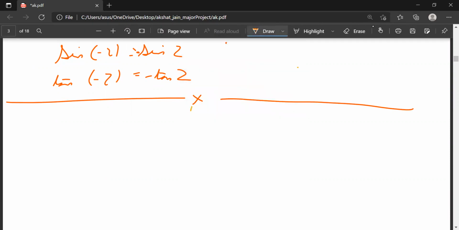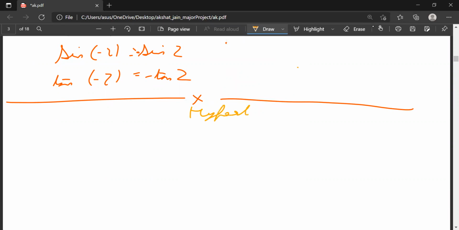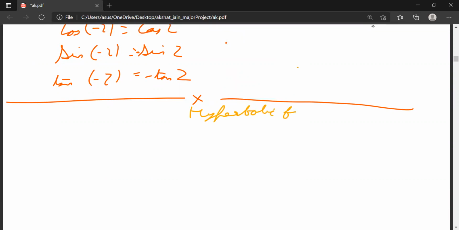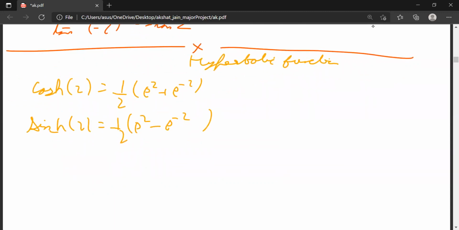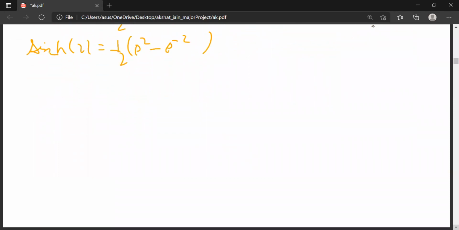What is a hyperbolic function? We already defined what a hyperbolic function is. cosh z is equal to 1/2 (e^z + e^(-z)), and sinh z is equal to 1/2 (e^z - e^(-z)). Okay, we already defined it. So these are our hyperbolic functions.